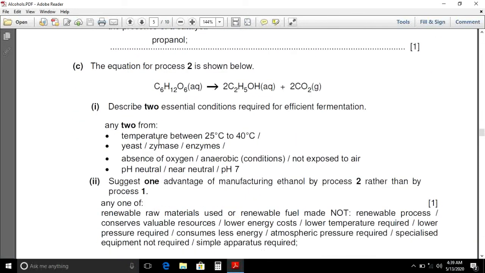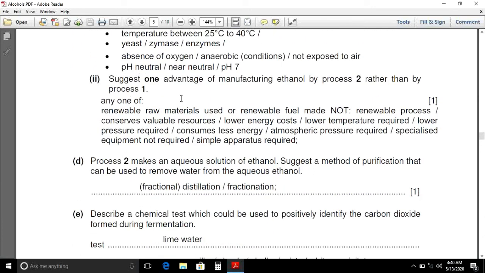C part, the equation for the process 2 is shown below. C6H12O6 arrow 2C2H5OH ethanol plus carbon dioxide. Describe 2 essential conditions required for efficient fermentation. For efficient fermentation, temperature between 25 to 40 degrees Celsius is required, while zymase, which is an enzyme, acts as a catalyst. Second part, suggests one advantage of manufacturing ethanol by process 2 rather than by process 1.